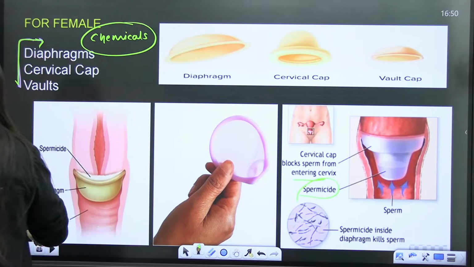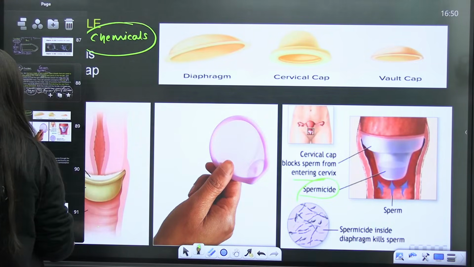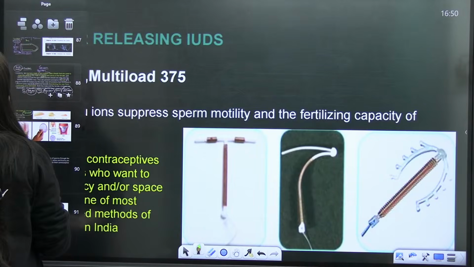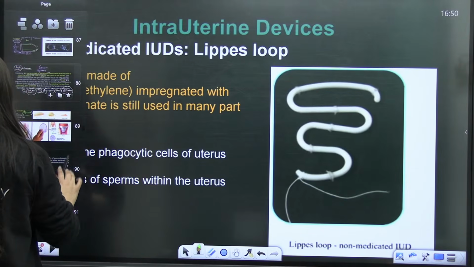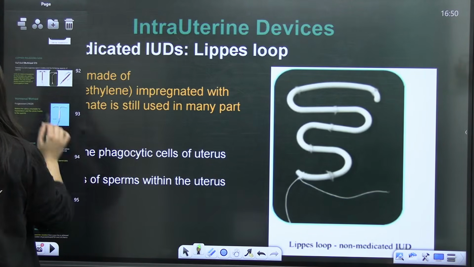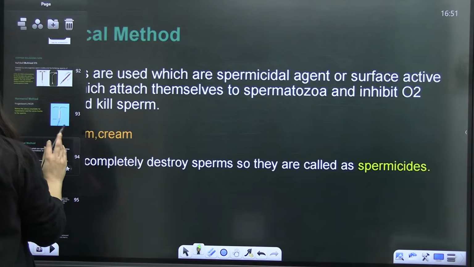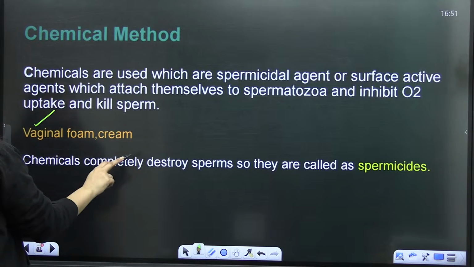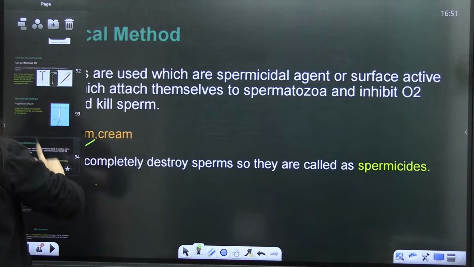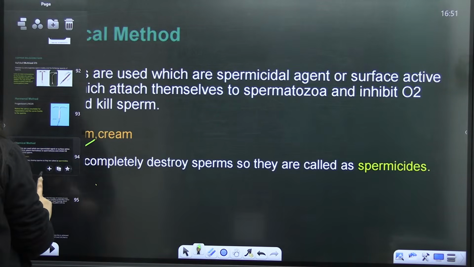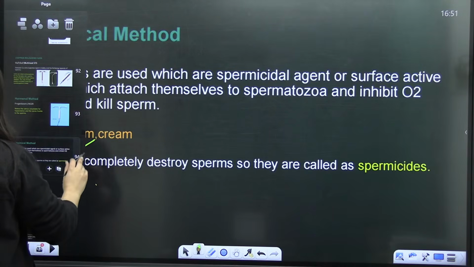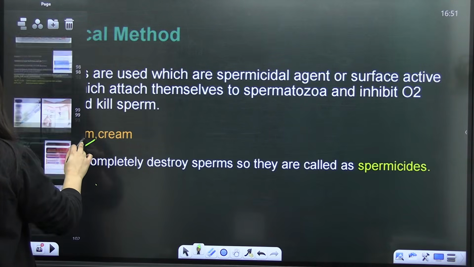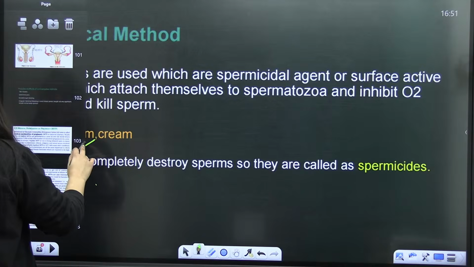Understood? So the next thing is a very important thing, that is IUDs. Chemical methods I have already discussed. Vaginal foams or creams can be used with that. We will discuss IUDs, then the hormonal methods, and after that emergency contraceptive pills.